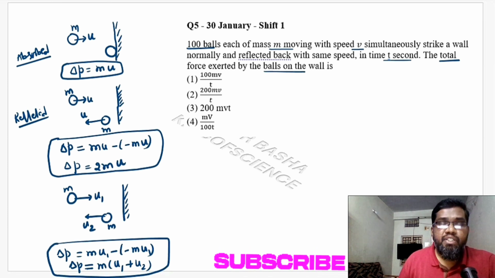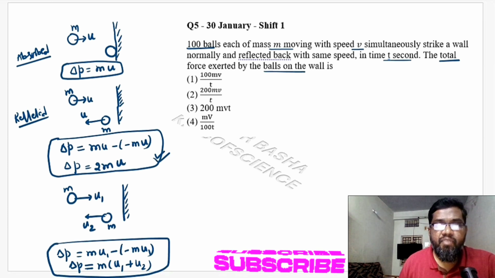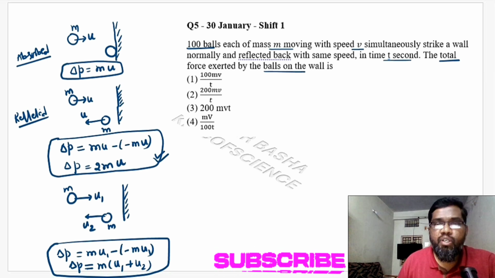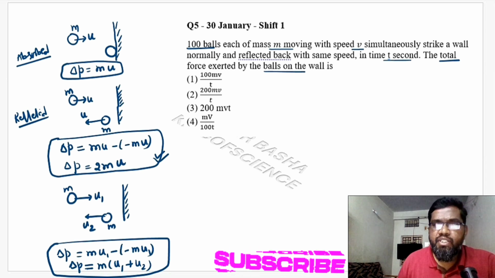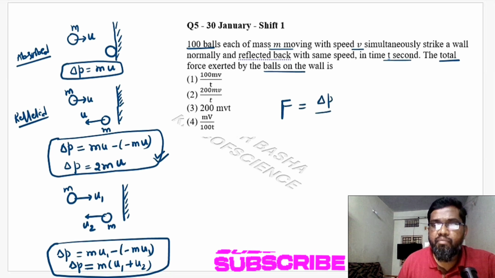Okay, fine. So our case is this. How many bullets are coming here? 100 bullets are coming. So what is the change in momentum? Force is equal to change in momentum in a given time interval.